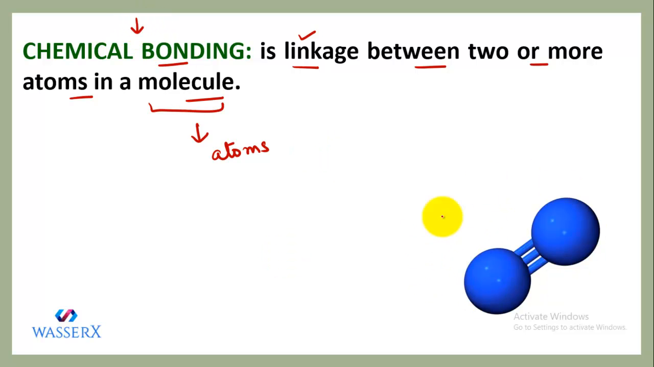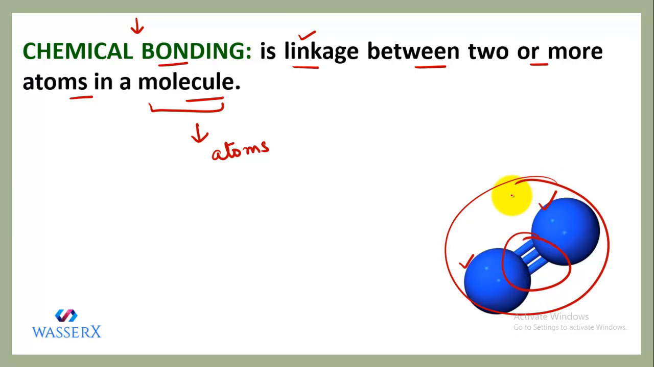As you can see in this figure, if I say we have two atoms, the connections that are connecting these atoms together so that they can form one molecule, these connections are called chemical bonds.